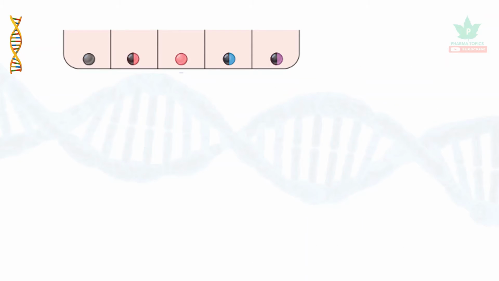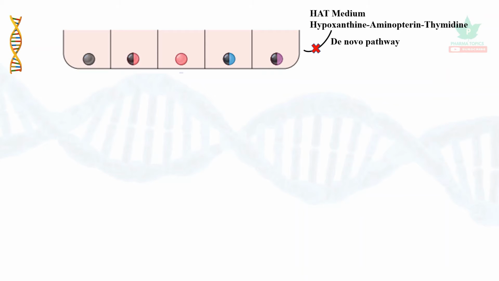So they are subcultured in a medium called hypoxanthine aminopterin thymidine medium. So this blocks the synthesis of nucleotides which are essential for cell division. They block the de novo pathway because aminopterin is a dihydrofolate reductase inhibitor. So the only pathway available is the salvage pathway. Whatever is available in the medium, they have to take. Then that produces the nucleotides and that leads to production of the DNA. So the only available pathway is the salvage pathway.